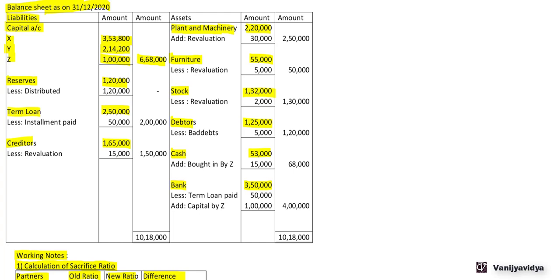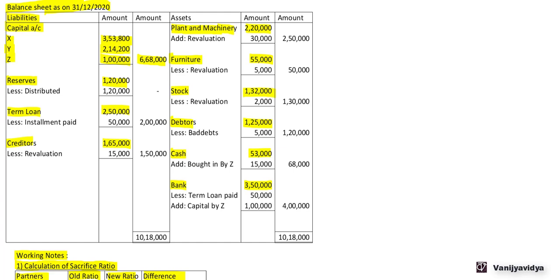Now we have copied these balances from our old balance sheet. Now we need to make some adjustments for this. If we go through our journal entries, we will come to know what adjustments are required for assets and liabilities, except for the partners' capital accounts, which we have already recorded from the partners' capital account that was prepared.